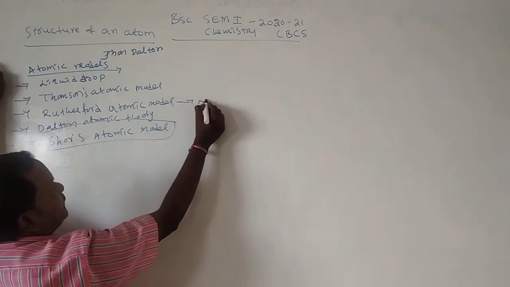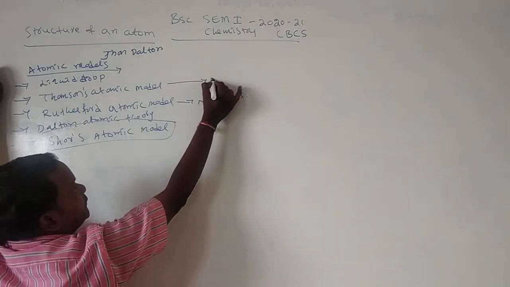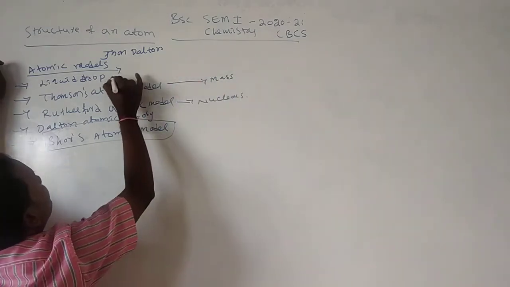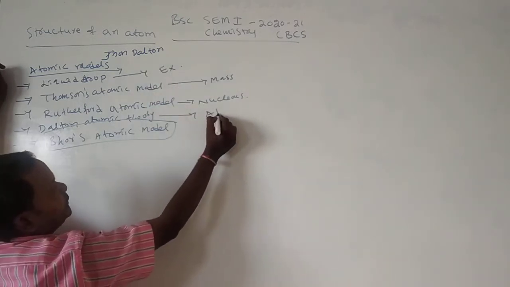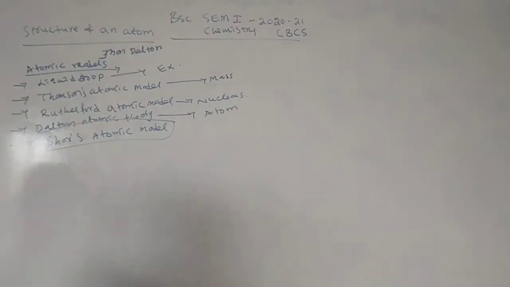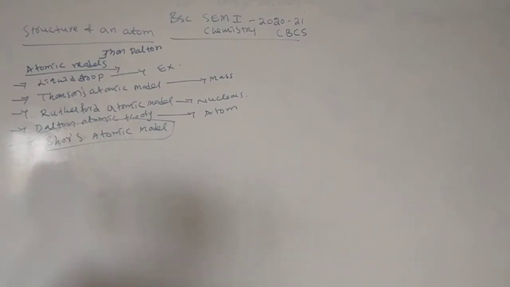Rutherford atomic theory explains the nucleus. Thomson's atomic model explains the mass and existence of an atom. Dalton atomic theory explains the atom. Finally, for the modification of Rutherford's limitations, Niels Bohr introduced one atomic model that we call Bohr's atomic model.